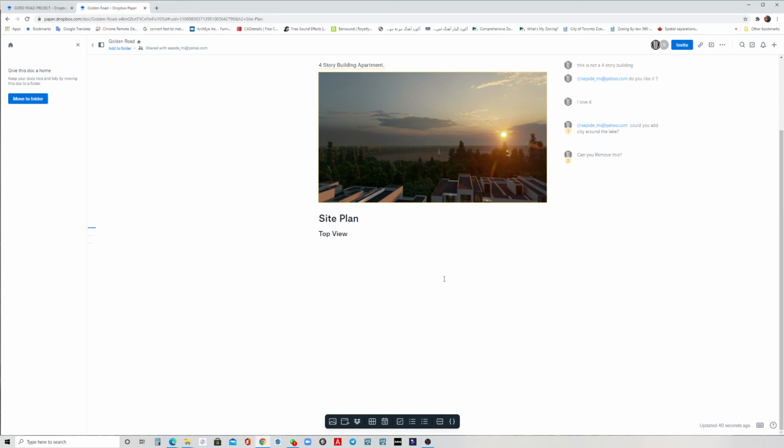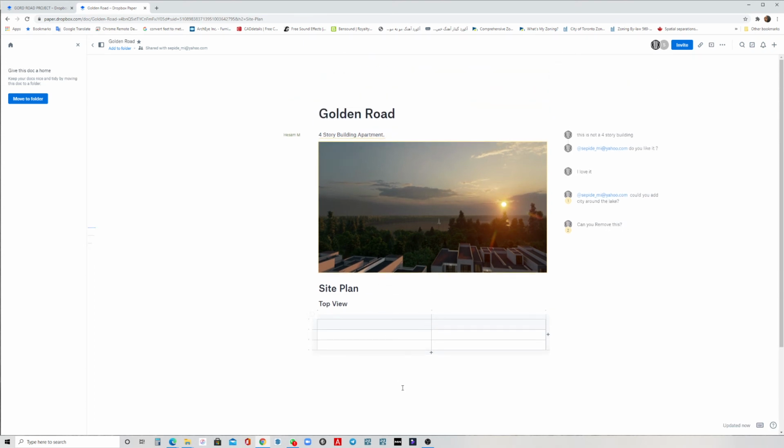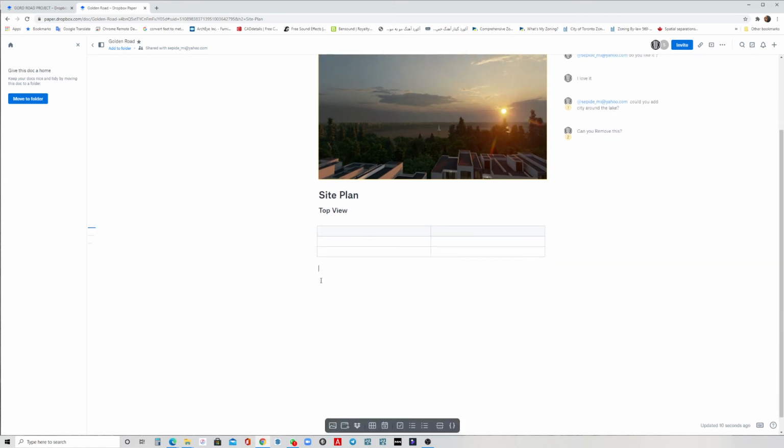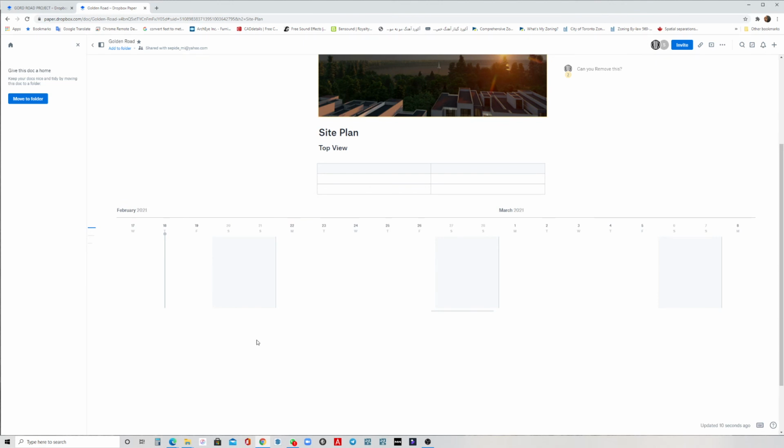You can do whatever you would like, and there's tons of other options. You can add a table here, create a table, you can put some table here. This works exactly like Excel. If you are familiar with Excel, this is very close to Excel, I think. And some other thing, you can add a timeline about your project. You can make something like this. I will try to explain about this later, but that would be nice if you're gonna make a timeline between you and your colleagues.